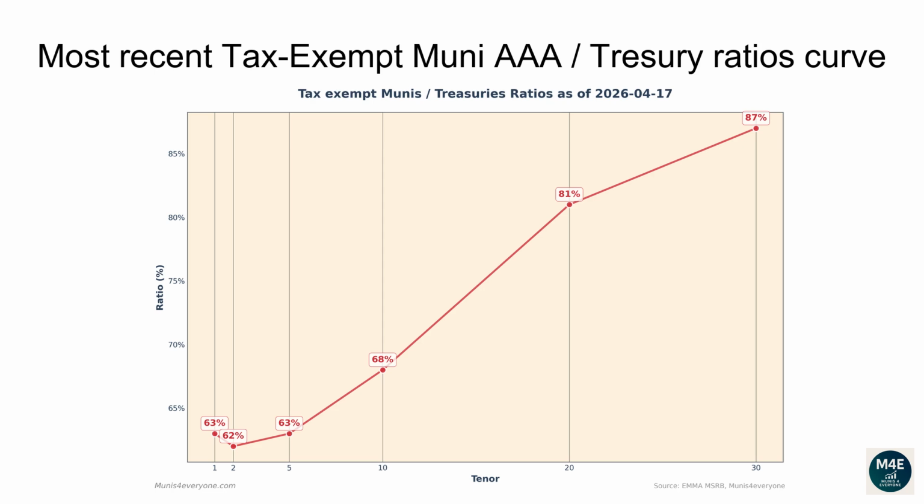The current one-year ratio is 63%. The 2 years ratio is 62%. The 5 years ratio is 63%. The 10 years ratio is 68%. The 20 years ratio is 81%. The 30 years ratio is 87%.